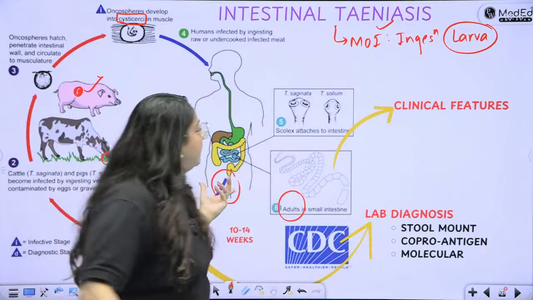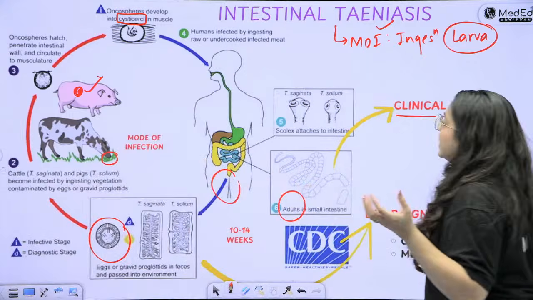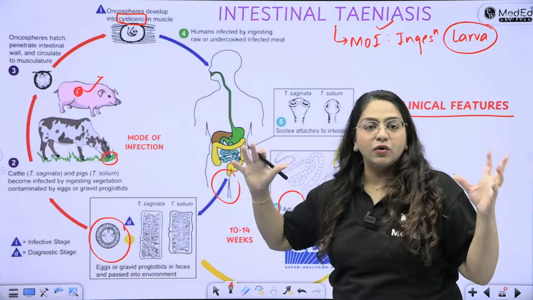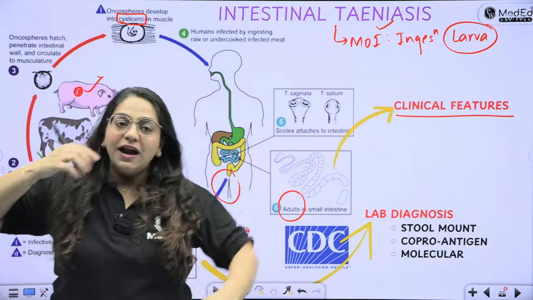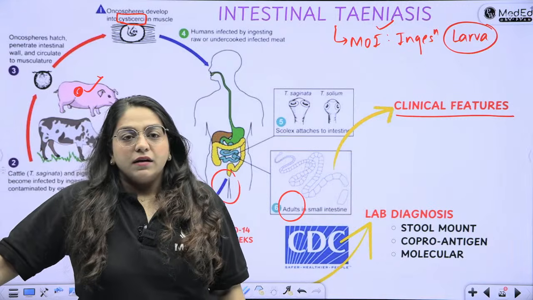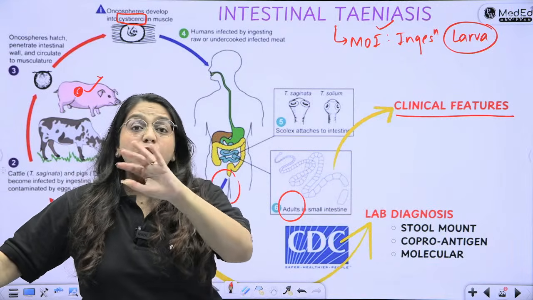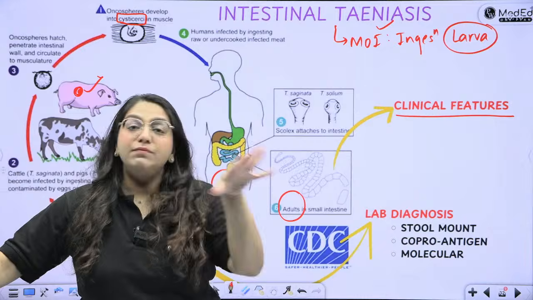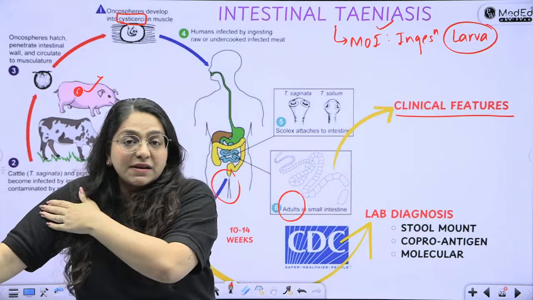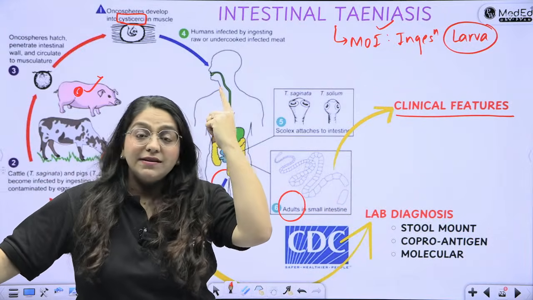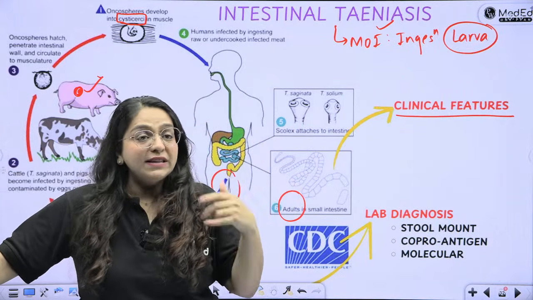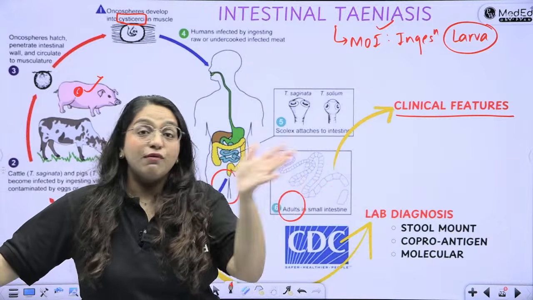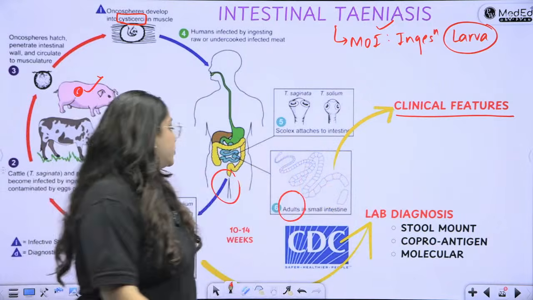What are the clinical features? Diarrhea, flatulence, anorexia, anything. Okay. The larva crosses. You see, it will go and settle in absolutely any muscle. It can settle in the skeletal muscle, it can settle in the eyes, it can settle in the brain. Right? So the larval stage, which is very, very small, they are microscopic, they can cross, right? Then it can cause neurocysticercosis.